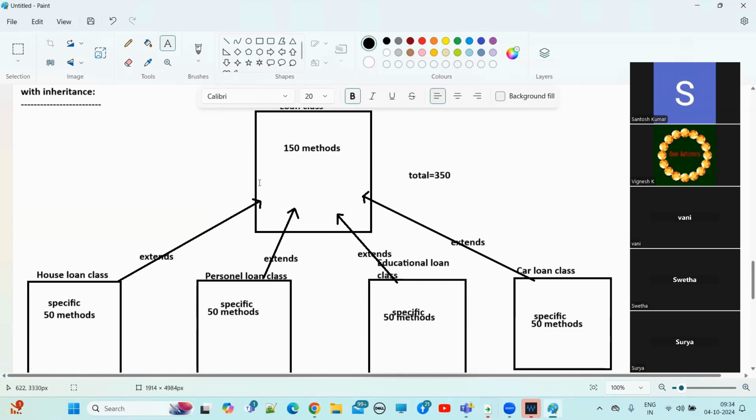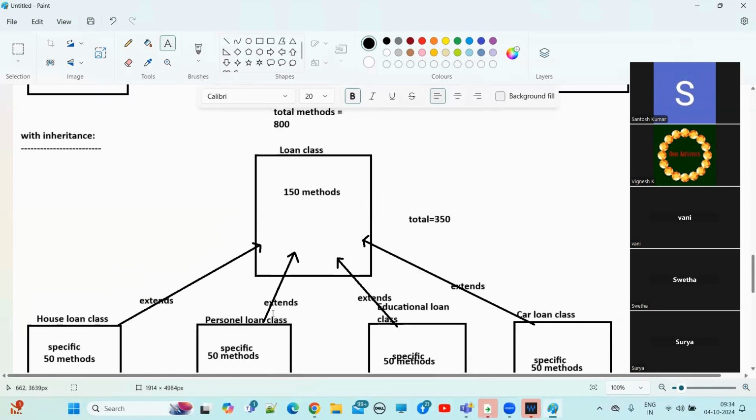So the child automatically gets the parent class methods and properties by default. Understand? The properties and methods that the parent has, the child class can get by default. So understood? What is the importance of the inheritance concept here?